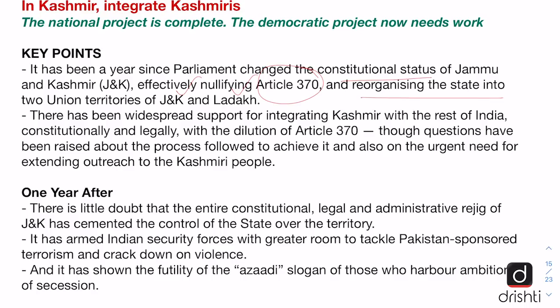There has been widespread support for integrating Kashmir with the rest of India, constitutionally and legally, and this was made possible by diluting Article 370. Though there have been questions raised about the process followed to achieve it and also on the urgent need for extending outreach to the Kashmiri people who have felt alienated by the way it has been done.